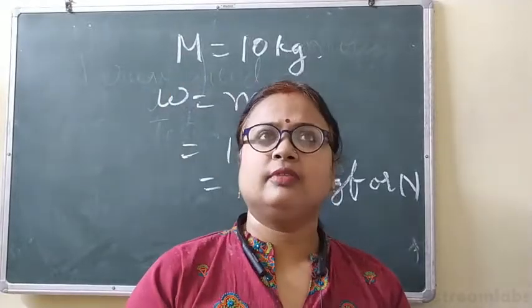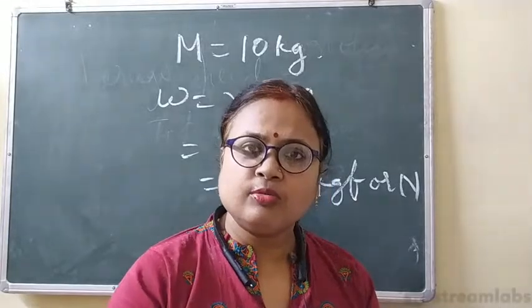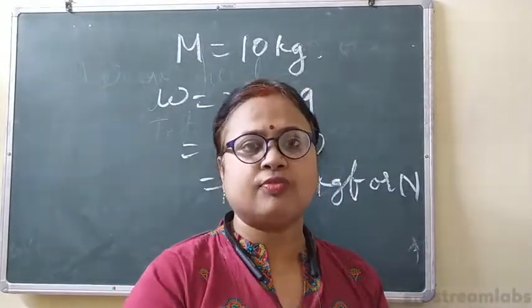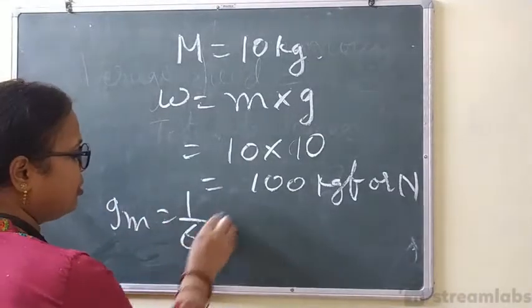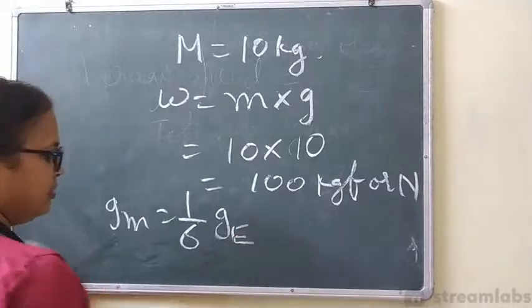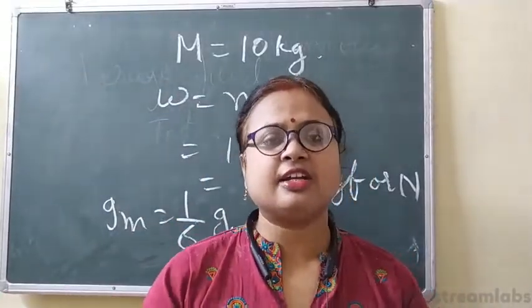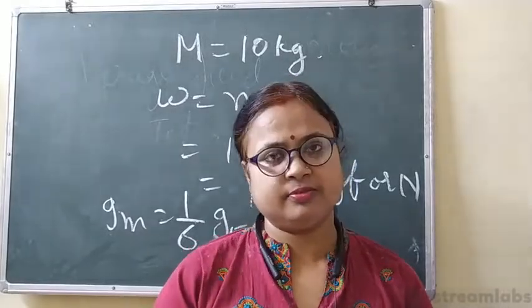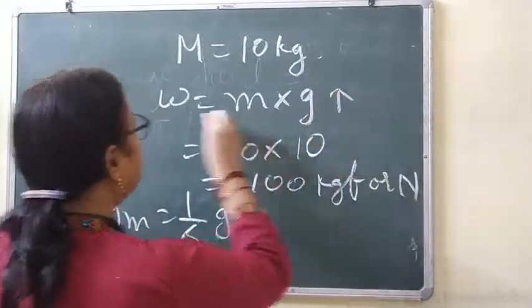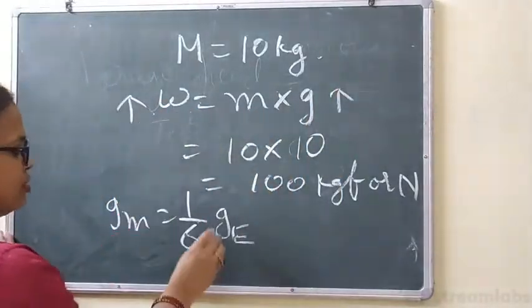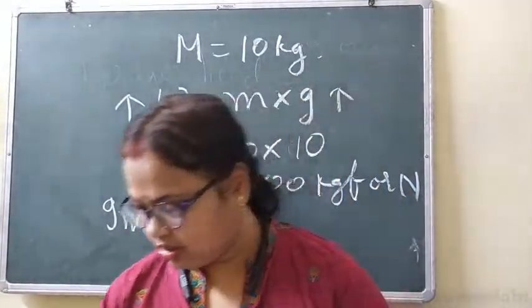Like when we talk about the gravity of the moon, clear? The gravity on the moon is 1/6 of the gravity of the Earth. So weight will also be what? 1/6, because gravity is directly related to the weight. More gravity, more weight. Right? More gravity, more weight. So mass is a constant quantity, whereas weight is not a constant quantity.